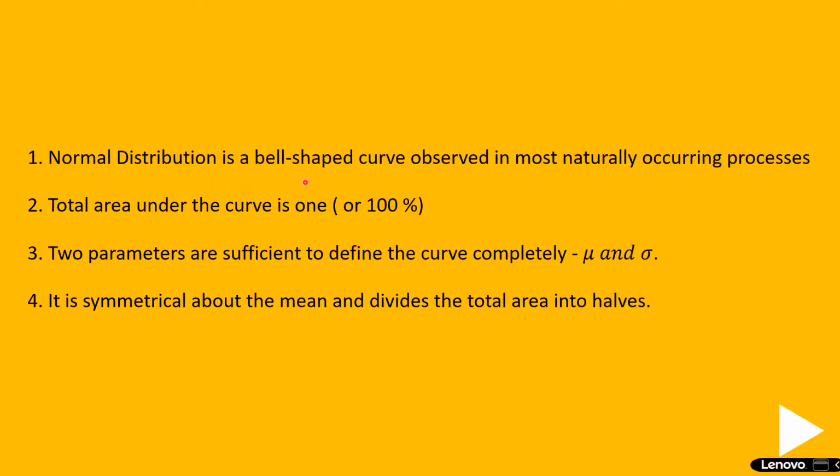Normal distribution is a bell-shaped curve, as I told you. It is observed in most naturally occurring processes. That is why we are using normal distribution. Total area under the curve is 1, that is 100%. Two parameters are sufficient to define the curve completely: mu, that is mean, and sigma, that is standard deviation. It is symmetrical about the mean, which we have also seen in the previous slide. It divides the total area into two halves.